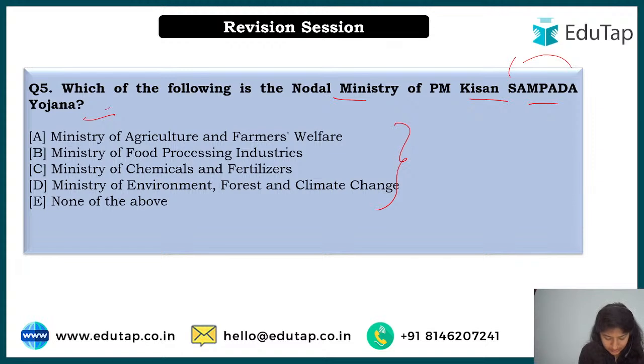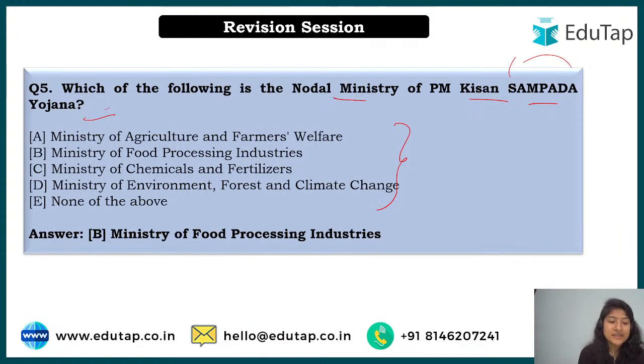Okay, so Ananta says B, Mani says B, Nilesh says B, and Tarun says B. All right. So yes, the correct answer over here is option number B, that is Ministry of Food Processing Industry. Not every scheme that is related to agriculture belongs to the agriculture and farmers welfare ministry. That we have to understand, right? So see, the correct answer is option number B. Yes, very good, that is food processing industry.